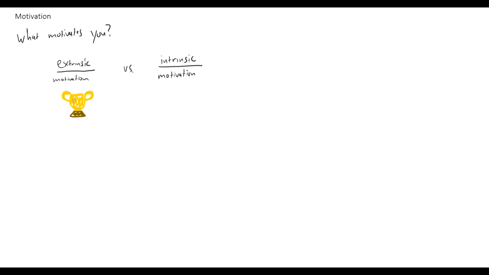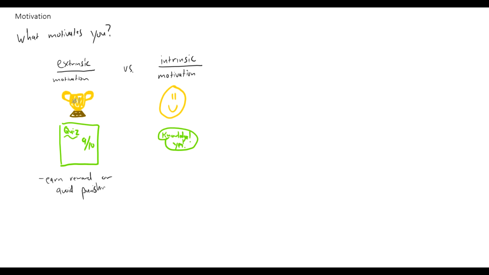So this might be a trophy for playing well in a soccer game, versus intrinsic motivation, which is when a person is motivated to perform this activity for its own sake or for personal rewards. So maybe you're extrinsically motivated to watch this video to earn a better score on your quiz that's coming up, or maybe you're intrinsically motivated. You just want to gain knowledge and you're excited about this pursuit of knowledge. It's likely that there's a combination of both. So with extrinsic, you're earning a reward or avoiding punishment, and for intrinsic, it's for personal reward.